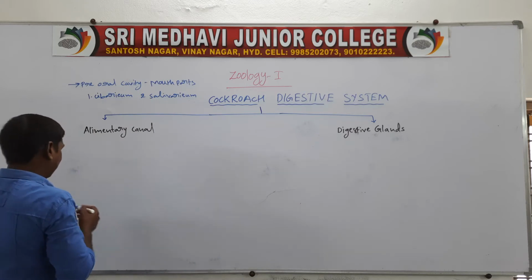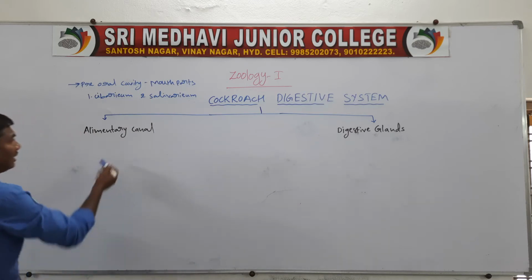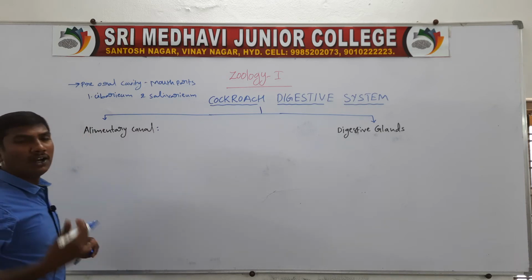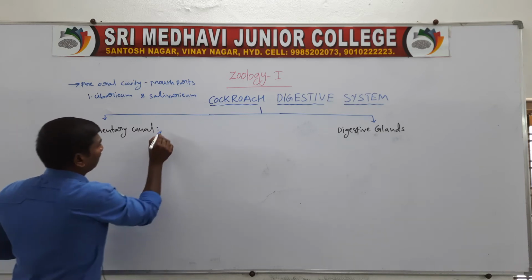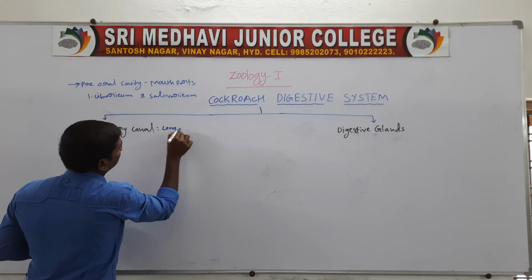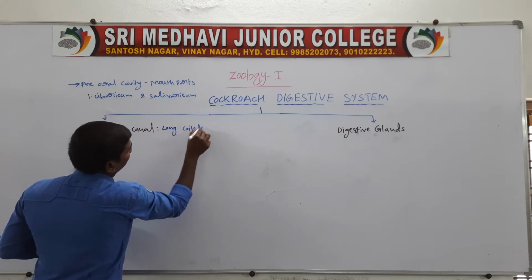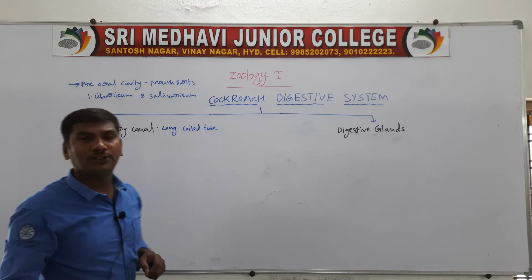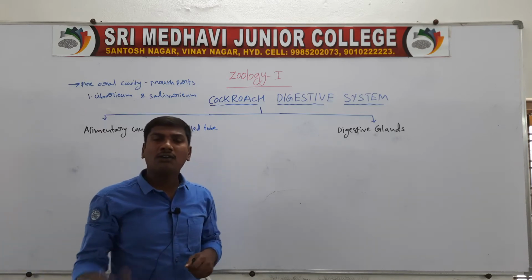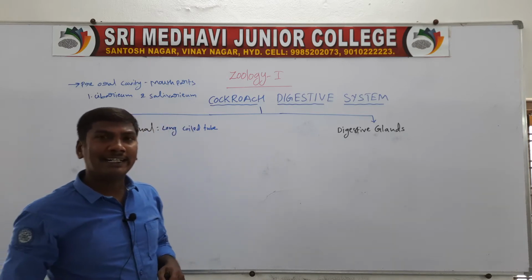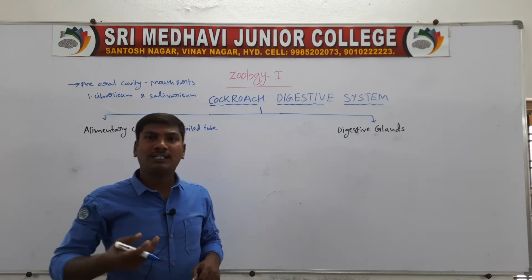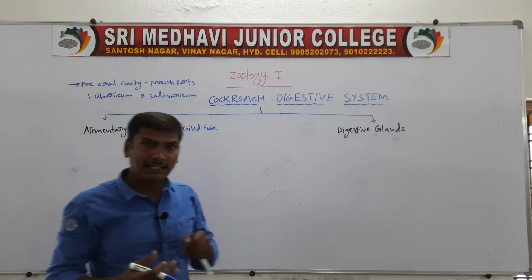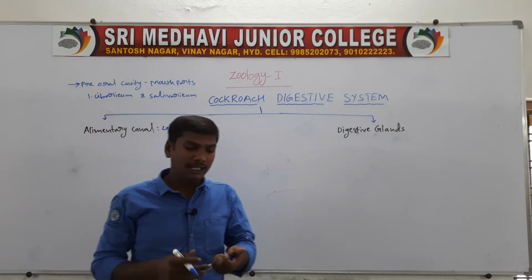Next side heading, alimentary canal. So the alimentary canal is a long coiled tube. It starts from the mouth and ends at the anus.